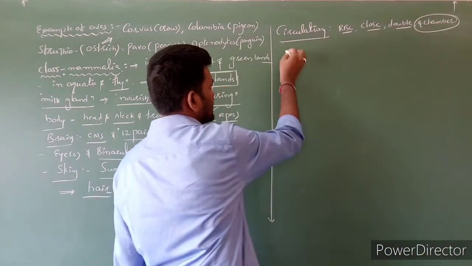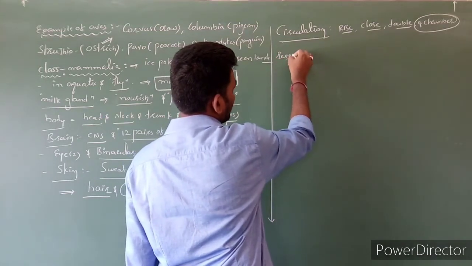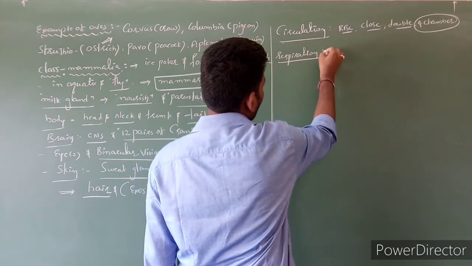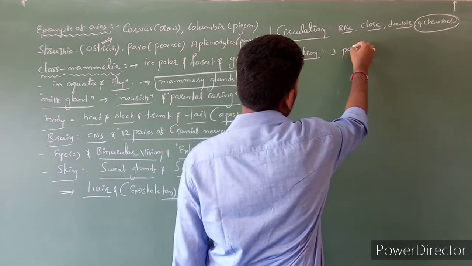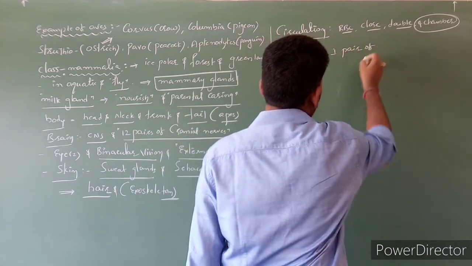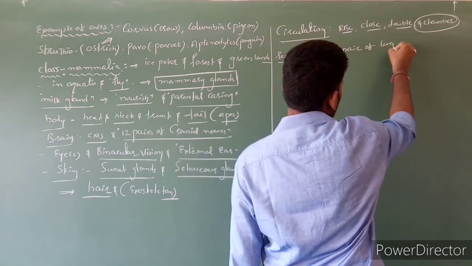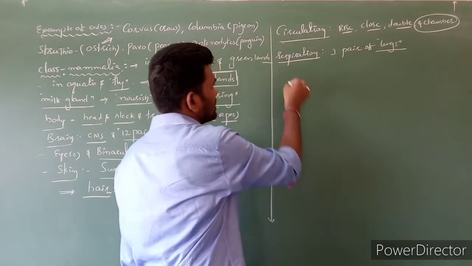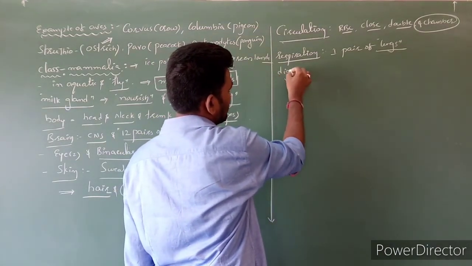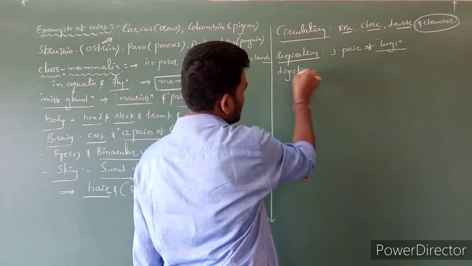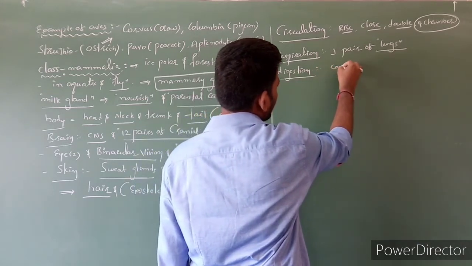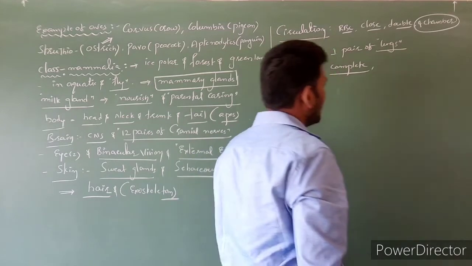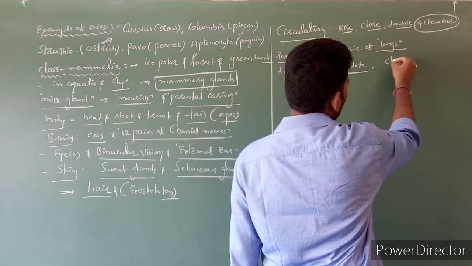And as usual, next character is respiration, by one pair of lungs. And the digestive system is complete. And here cloaca is absent.